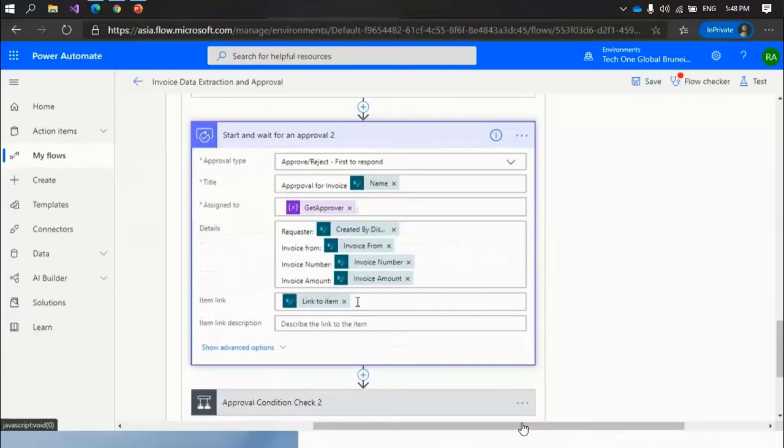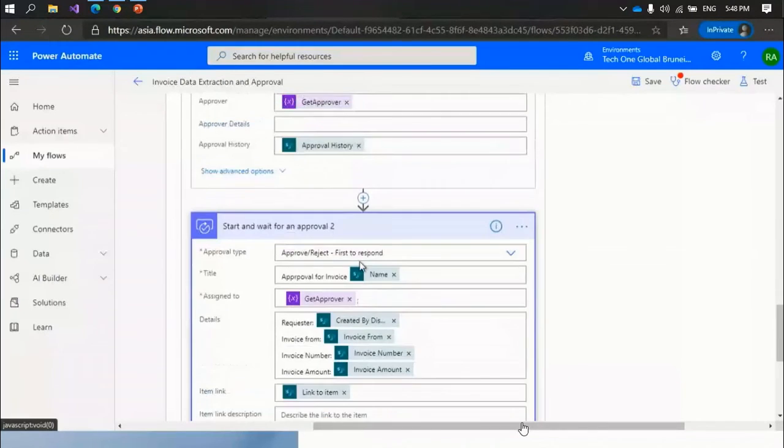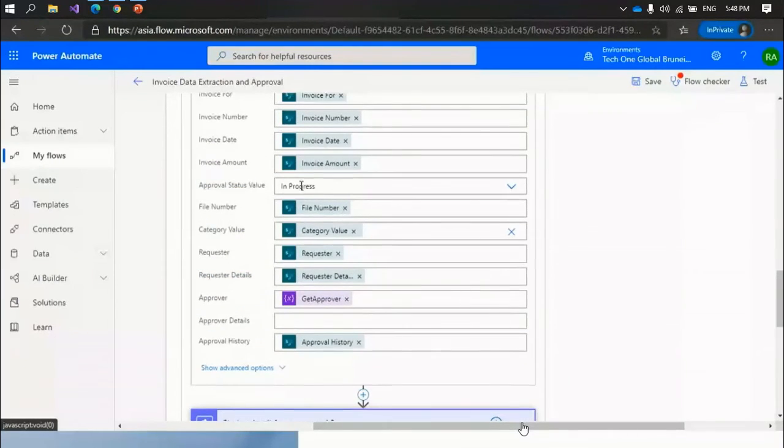for approval to the approvers. With that, I am sending the title name I have included dynamically. Then I am sending in the email some requester details: who created this invoice, the invoice is from whom, what is the invoice number, what is the invoice amount, and a link to the item, so that when the approver gets the email for approval, he can check the invoice as well as these details. So once this started, this time my status is in progress.